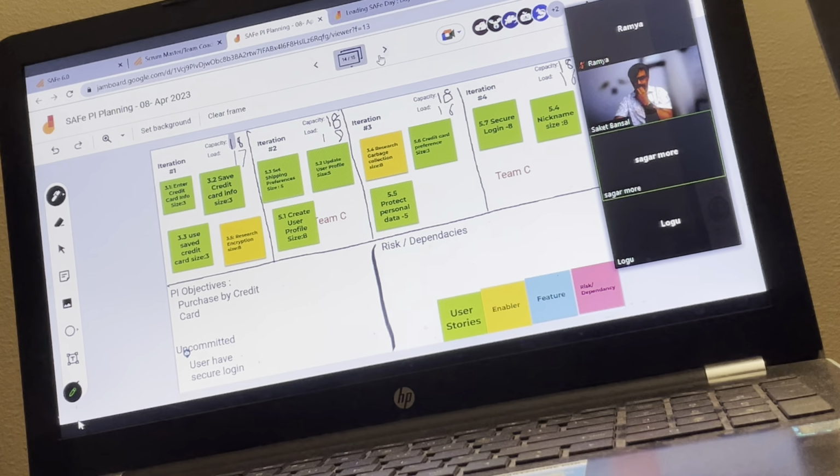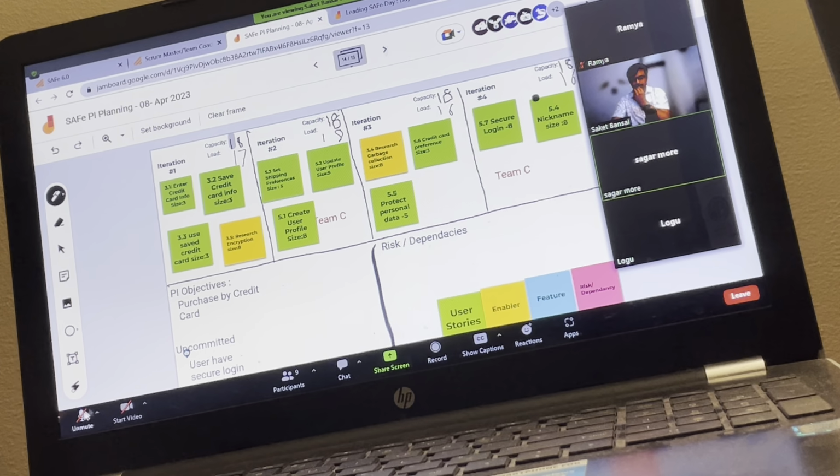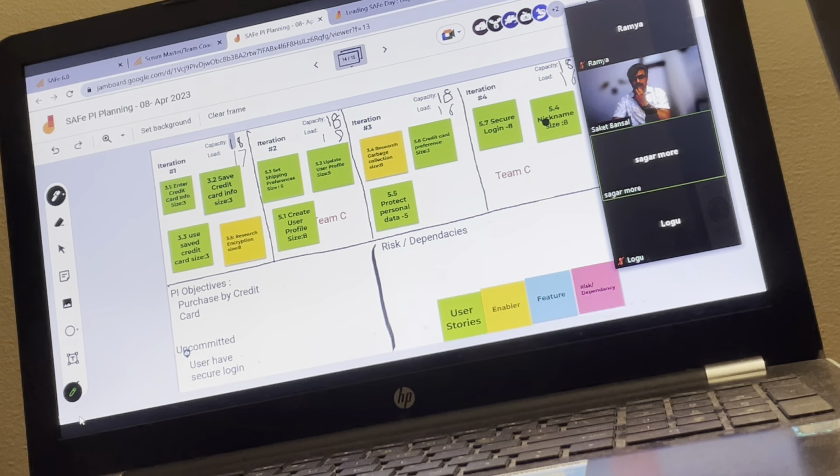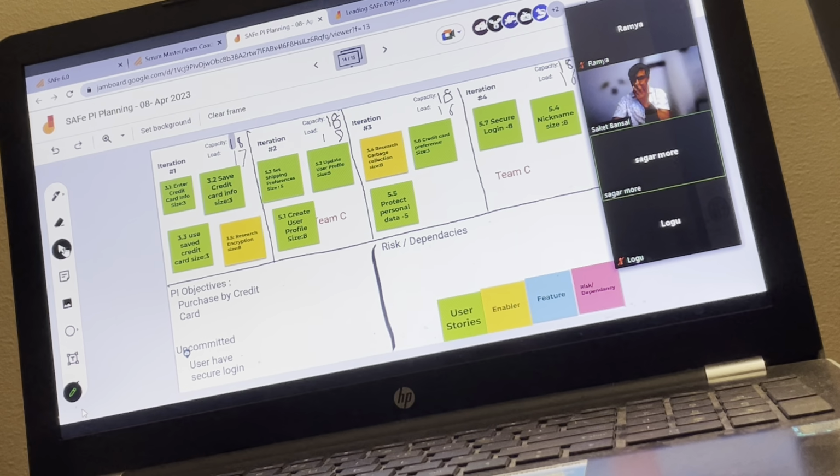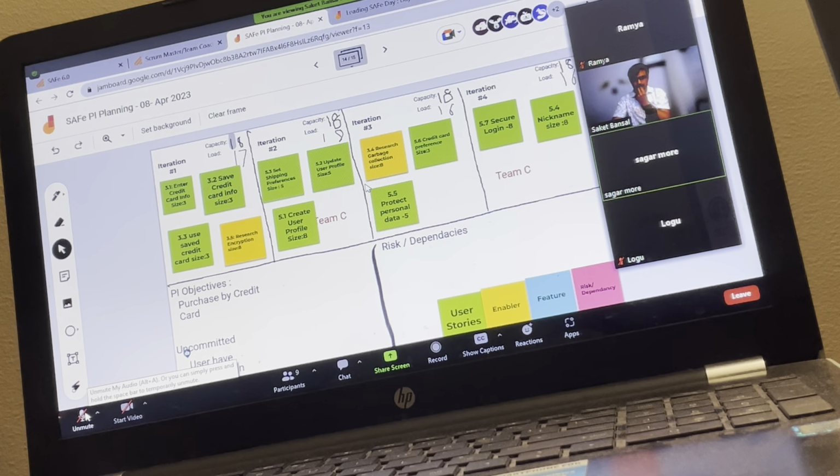Yes, sir. I have one doubt. If we schedule user stories from committed features in each sprint, rather than doing one feature at a time, it will be like incremental delivery, right? Yeah, that's a good idea. That is possible. So shall we follow one feature at a time, or...